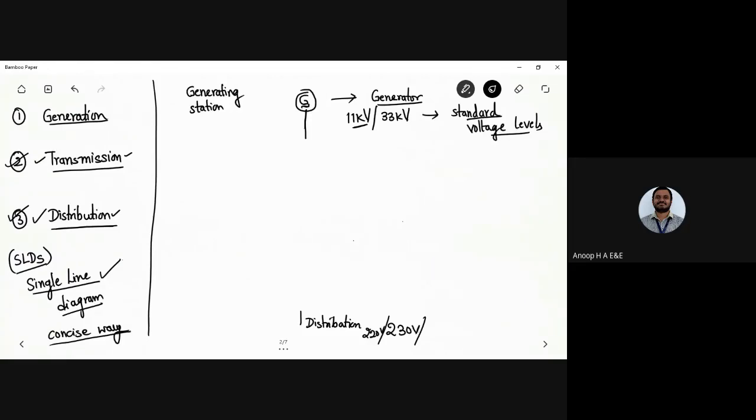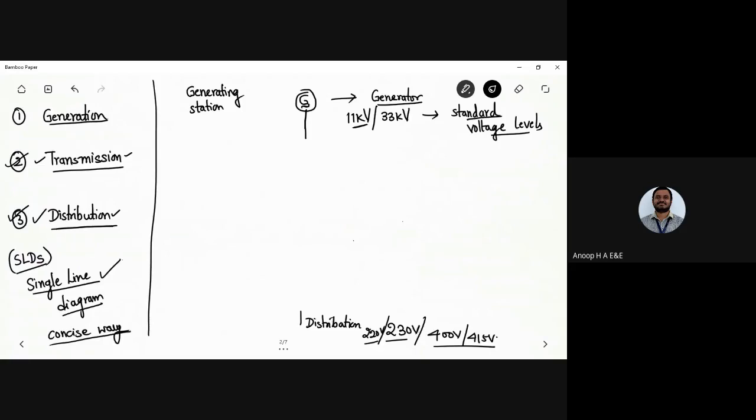whatever you see at your home. This type of voltage that is being used here is a single phase voltage, and we also have a three phase voltage, which will be in the range of 400 volt to 415 volt, in case you use any three phase system to drive a three phase induction motor or any other load which is to be connected.